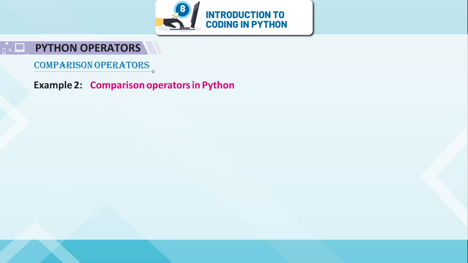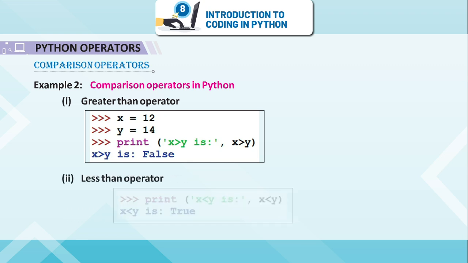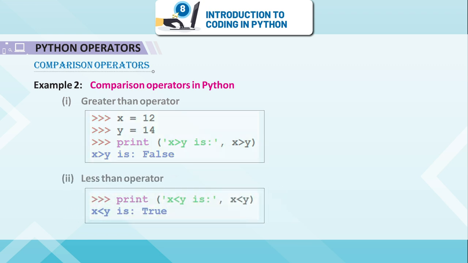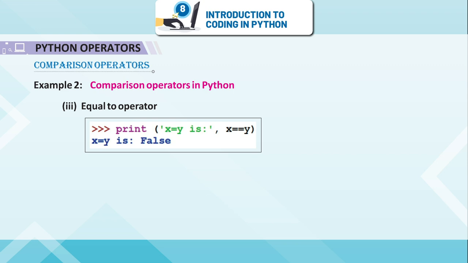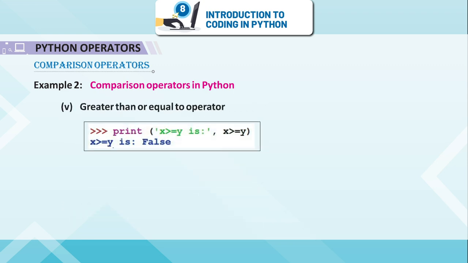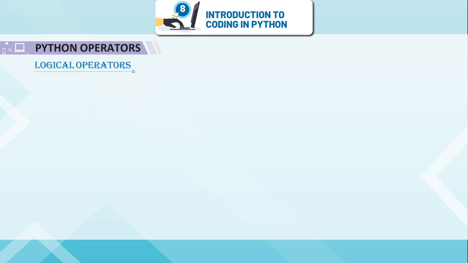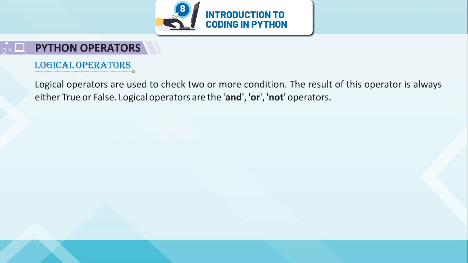Example 2, comparison operators in Python. Greater than operator, less than operator, equal to operator, not equal to operator, greater than or equal to operator, less than or equal to operator. Logical operators. Logical operators are used to check two or more conditions.